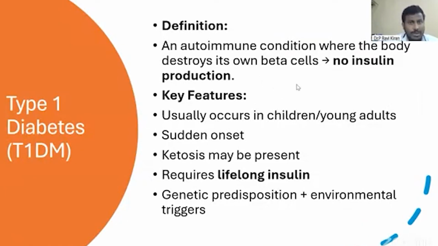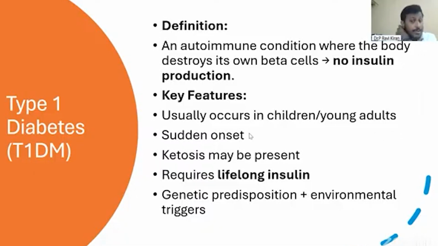Type 1 diabetes. It's an autoimmune condition where the body destroys its own beta cells. Autoimmune condition means our own immune system identifies the beta cells of the pancreas as foreign particles and attacks them. In this process, the entire beta cell population is destroyed and there is no insulin produced in the body. Key features: it especially occurs in young adults and children less than 20 years of age, approximately around 14 to 15 years, though it can occur somewhere around 9 or 10 years.